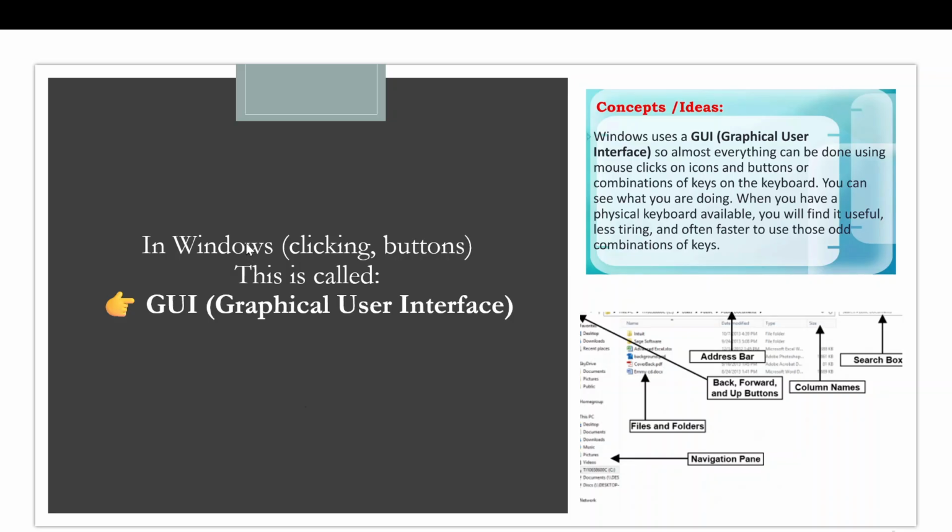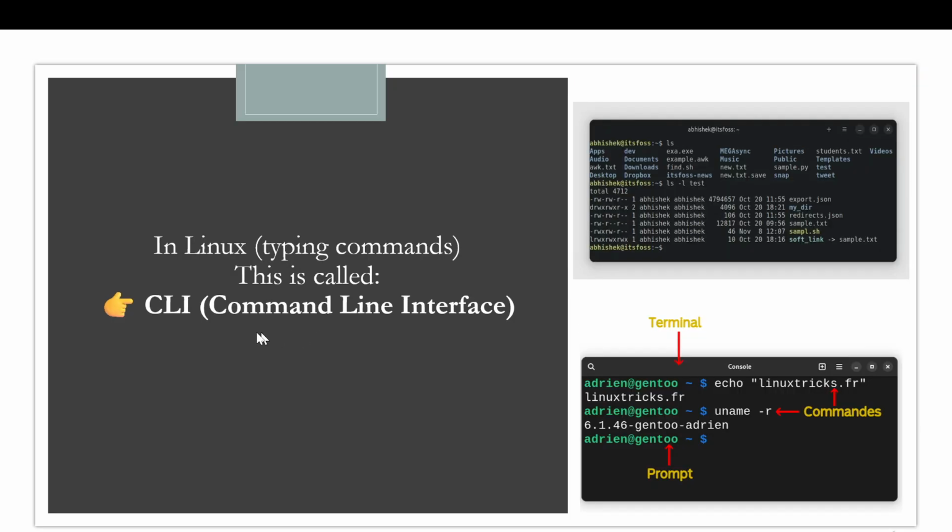Now we understand that Windows is an operating system, and in Windows we use GUI to interact with the computer. But in Linux, we use CLI. Okay, in Windows we use GUI, in Linux we use CLI. So what is this GUI and CLI?